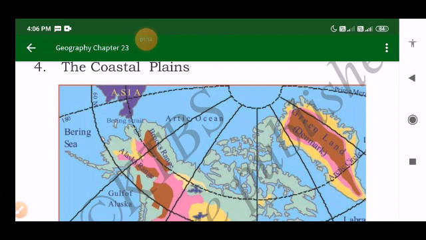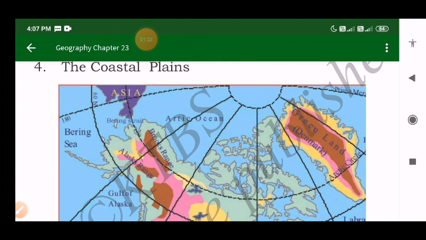The first one is the Western Cordilleras, the young folded mountains like the Himalayas. They run from Alaska in the north to Panama in the south.